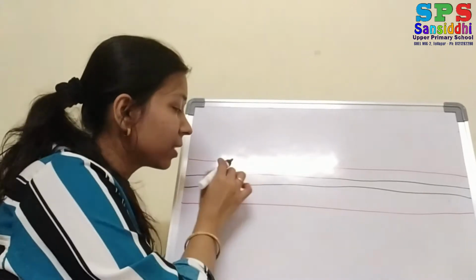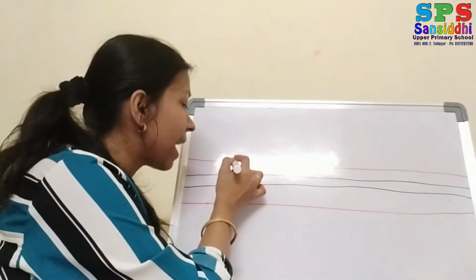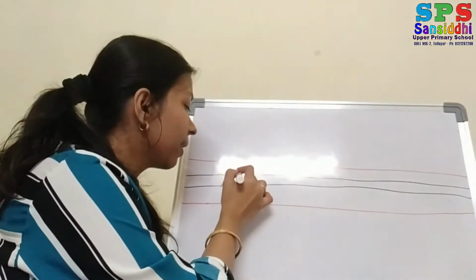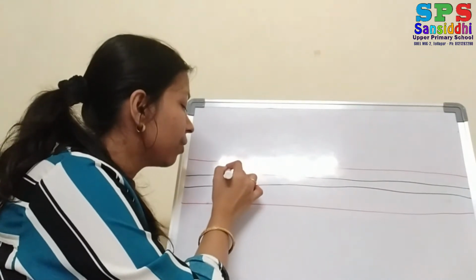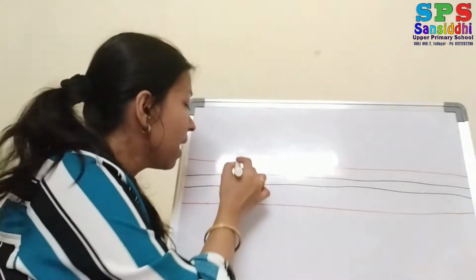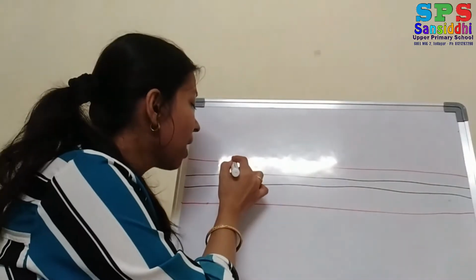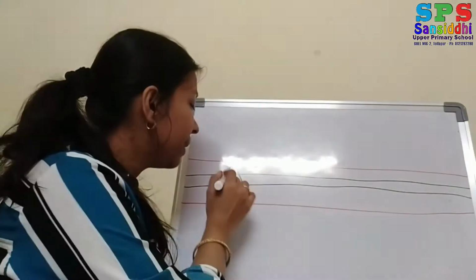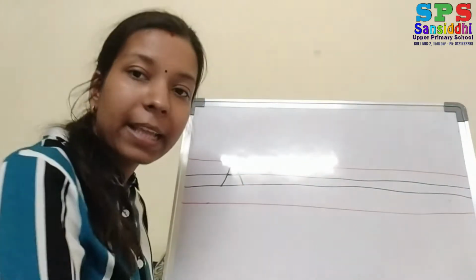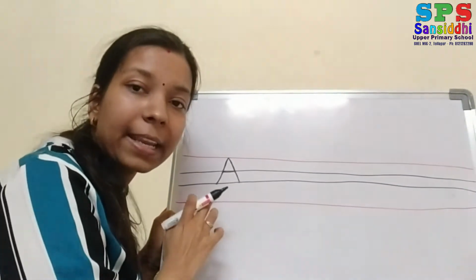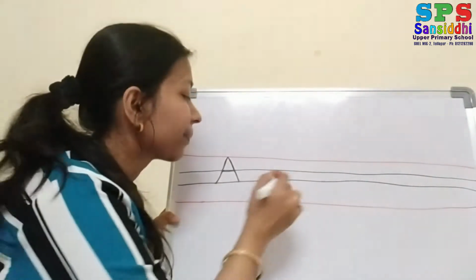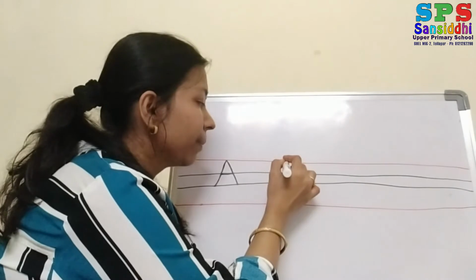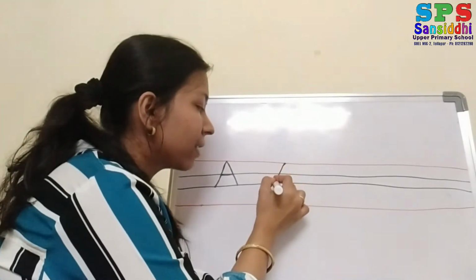Again from the up red line, from the same place you have to draw one more slanting line, which is a left slanting line. So up red line to down black line, one right slanting line, and again from the same place up red line to down black line, one left slanting line, and in the middle one sleeping line. Then it became letter A. Again I am showing you: from up red line to down black line, one right slanting line.